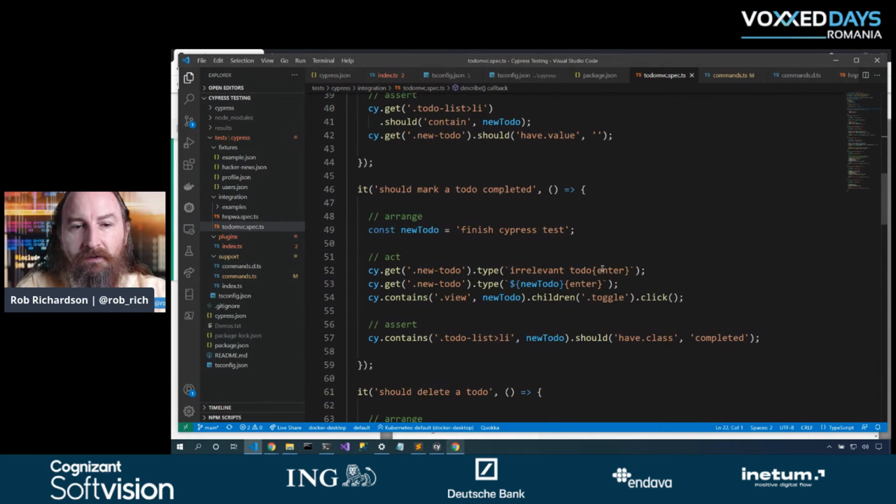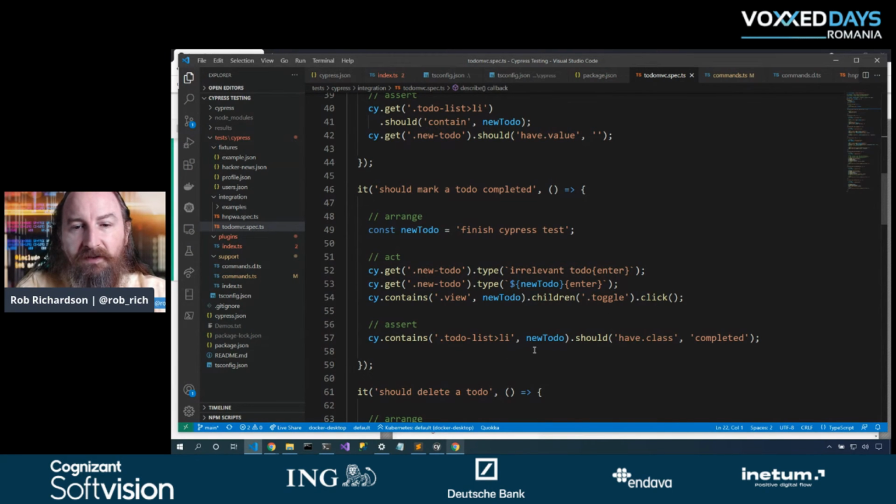We'll push enter. Then let's type our new to-do, also push enter. Now I have two to-dos in my list. So let me go find the to-do that I want, and I'll filter based on having this text in its result. Now that's a little hokey, the CSS selector with a filter text, but yeah, that gets us through the day. Then we'll go look for the children, we'll look for that toggle button, and we will click it. So I've clicked that toggle button, and now that one to-do is marked as complete.